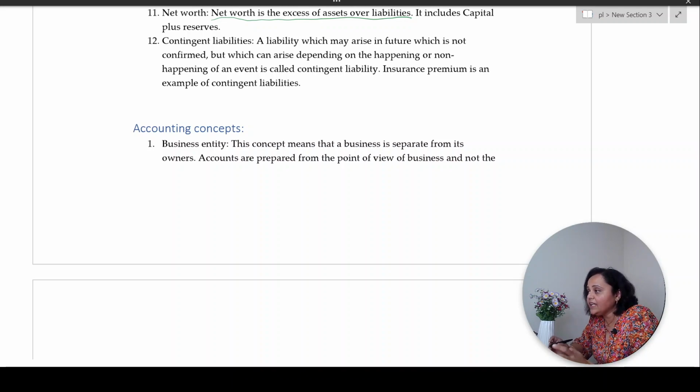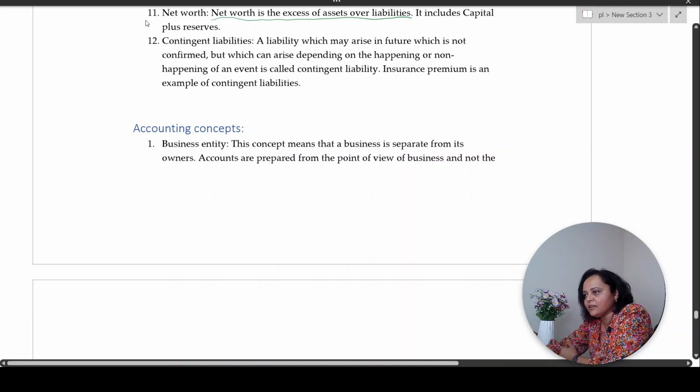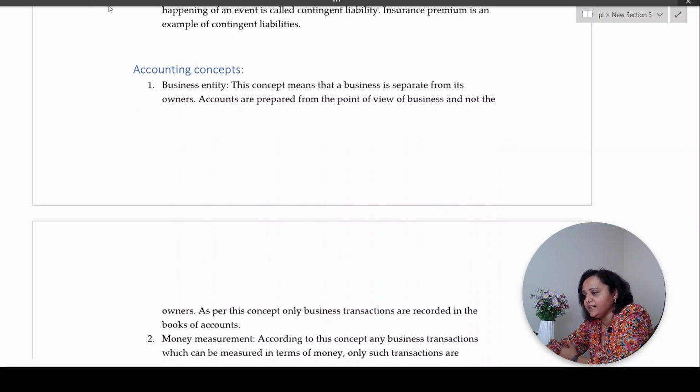While passing entries in the books of Arthaniti, I am going to look at the various transactions from the point of view of Arthaniti, not Shefalika Gokhale, who is the owner of that business. Correct? So, my business Arthaniti is separate from my personal identity. That is the meaning of business entity.